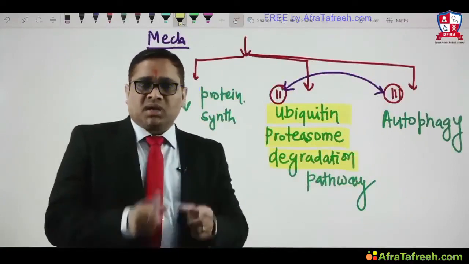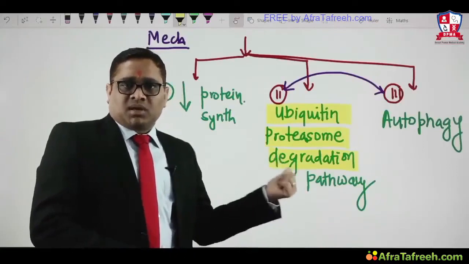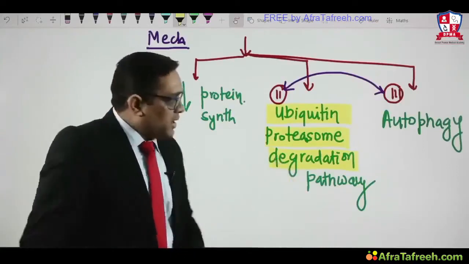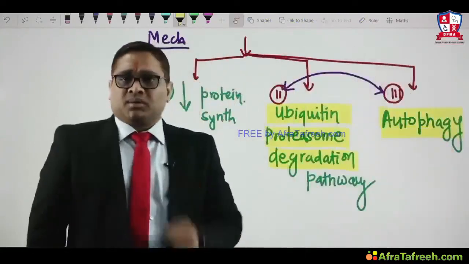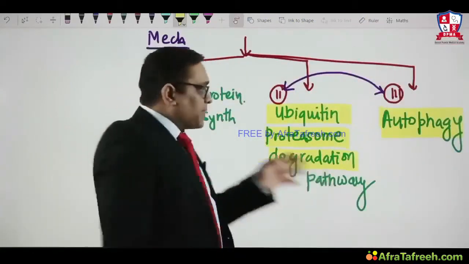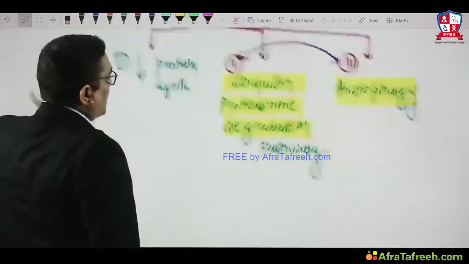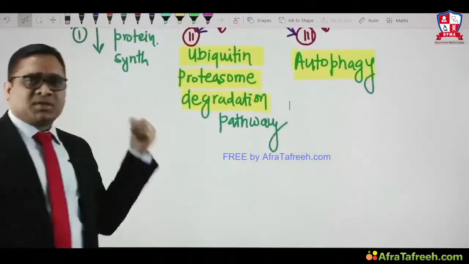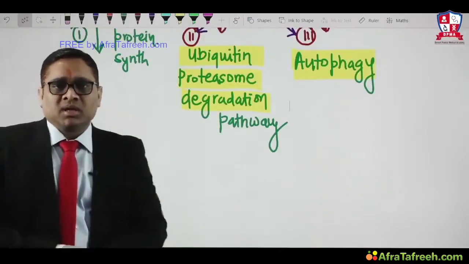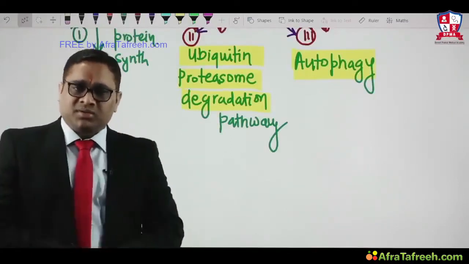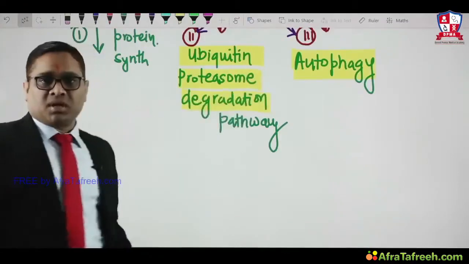Whenever you read this in any subject, you must focus on this topic, because in the All India exam they are asking questions from here, right? And autophagy was another important question which the examiner had asked in the All India exam 2014 and 15, right? So that is why I wanted to discuss these three mechanisms of atrophy. The first is decrease in protein synthesis. It is very clear that if protein synthesis goes down, obviously cell size and number will be reduced. Now coming to the ubiquitin proteasome degradation pathway and autophagy.